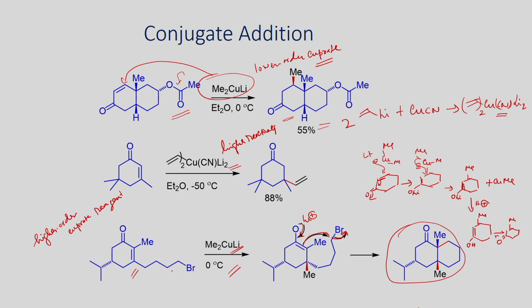In the last example we have seen, following the conjugate addition reaction, you can also try to do nucleophilic substitution with the enolate. In this way you can generate the bicyclic system with excellent stereochemistry.